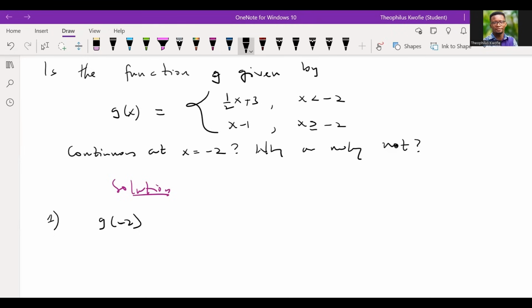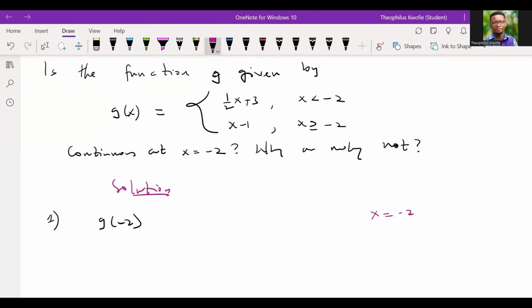Now, it is very important for us to note that we are evaluating the function at x equal to -2. So we look at the function. The first function is half of x plus 3, but there's a condition: x must be strictly less than -2. The second function is x minus 1, and it has the condition x greater or equal to -2, right?